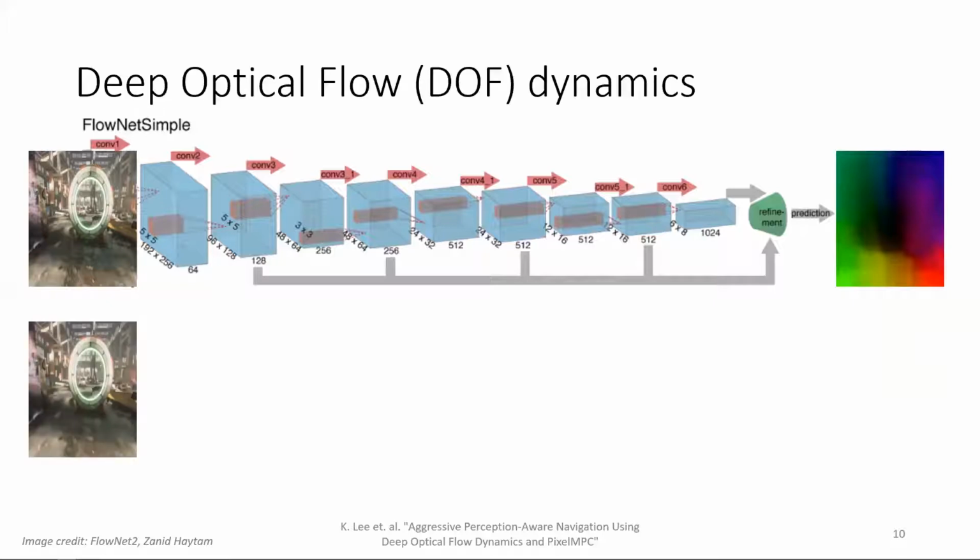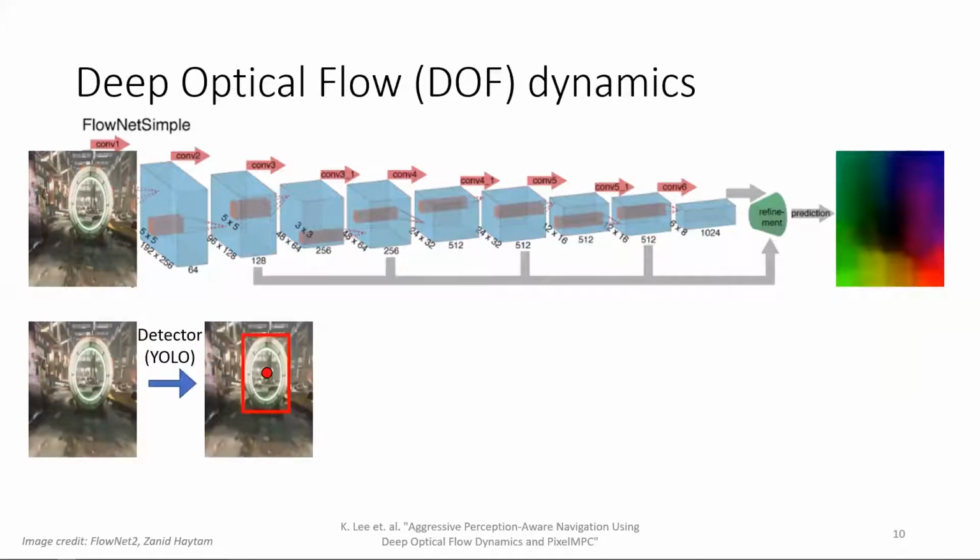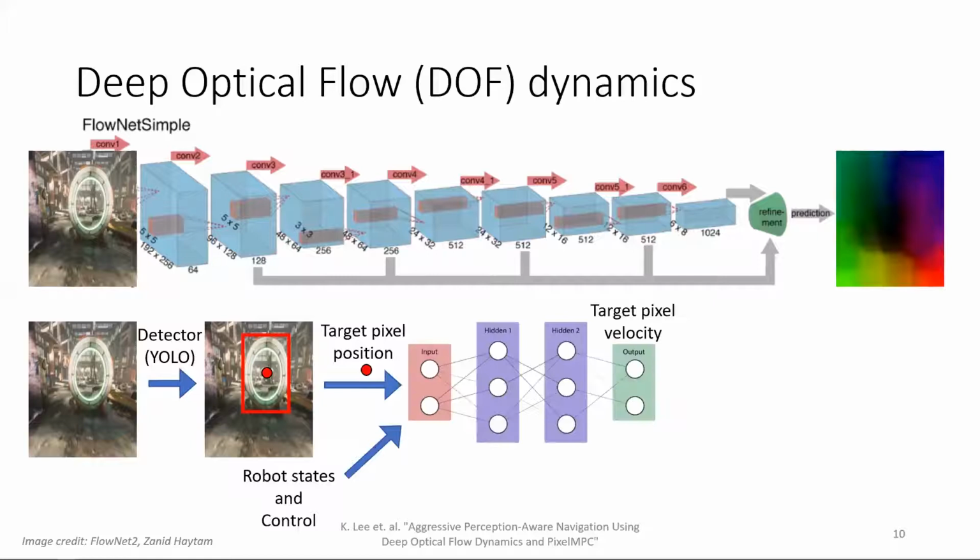In our work, first we depend on a detector which detects target features in real time. Our work depends on a simple three-layer feed-forward neural network taking only the single pixel position, which is the center of the target, robot states, and control. The simple network learns the implicit dynamics between the robot dynamics and the dynamics of the target pixel.